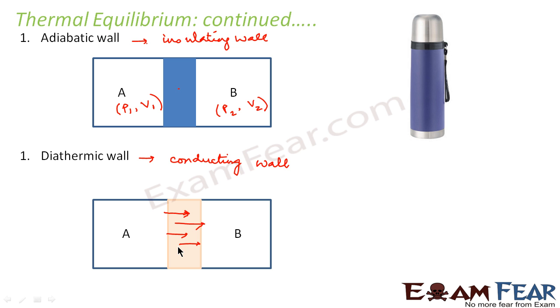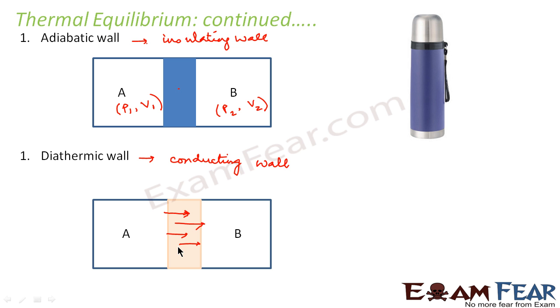Not only temperature, we are talking about any macroscopic quantity as a whole. Since the wall is conducting, the macroscopic quantities will change their values. Let us suppose system A was at some pressure P1 and some volume V1, and system B is at some pressure P2 and some volume V2.